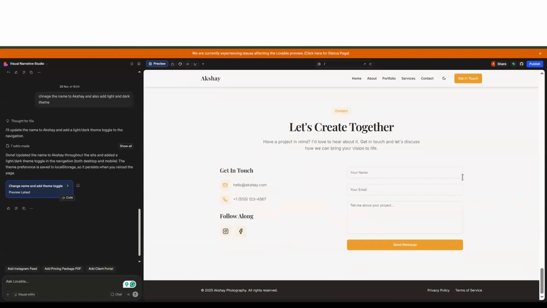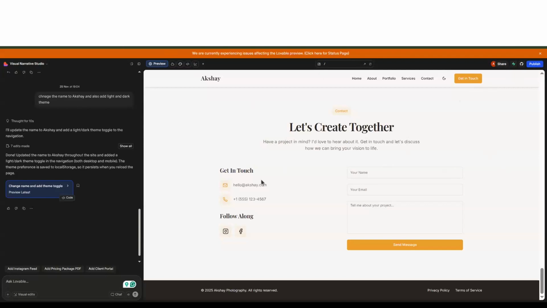So the entire website is built in maybe less than 10 to 15 minutes, right? Next thing is going ahead and publishing it. That also you can do here. There is a publish button where you can just go ahead and purchase one domain from any platform and publish it, and then you can share your link, your portfolio or your website link with your clients, or anyone that you want to review it, and it should be available on the web live.